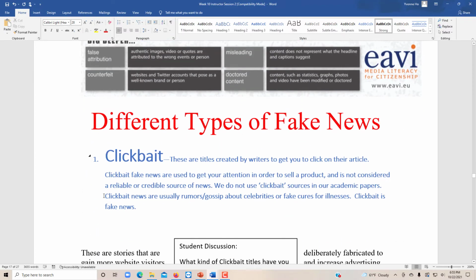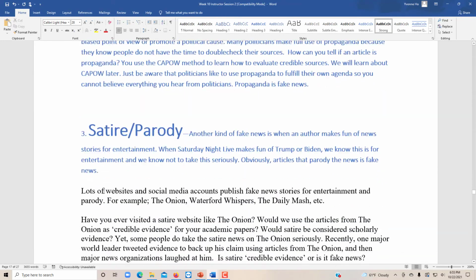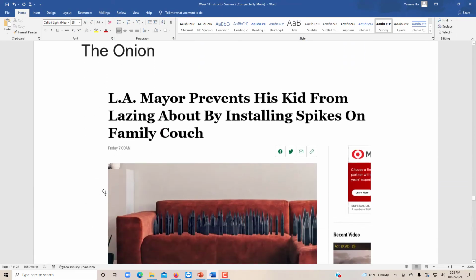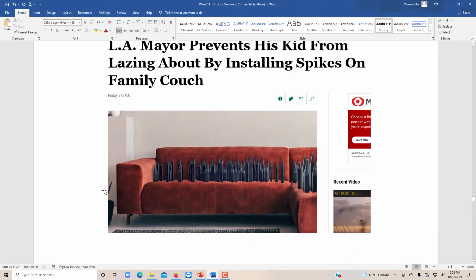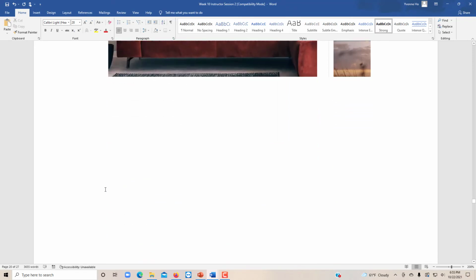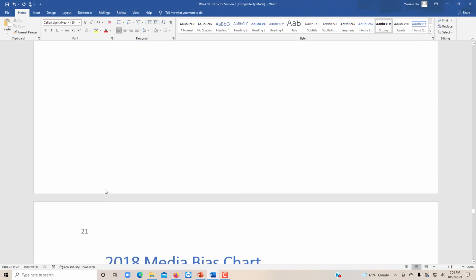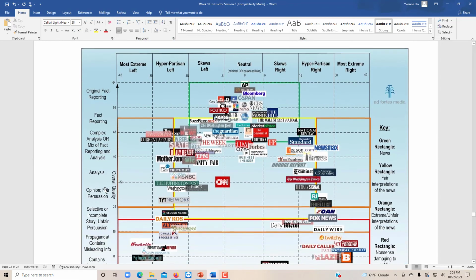Have you ever visited The Onion, which has satire that makes fun of headlines? That is also fake news, but they tell you right away. So I'm going to go over all the different kinds of fake news, and then I will also make you aware that here in 2018, these are considered neutral sources. That is, it's not too far on the right, not too far on the left. And you want to find neutral sources for your paper.